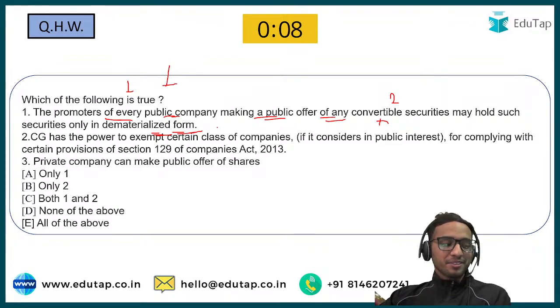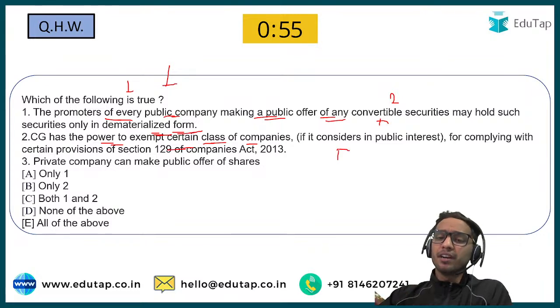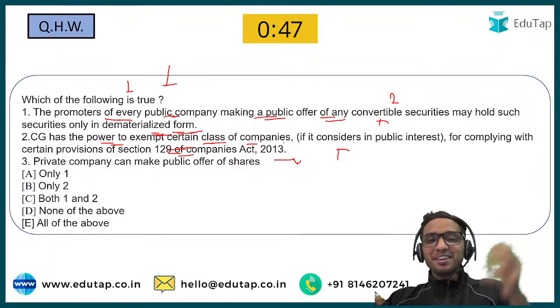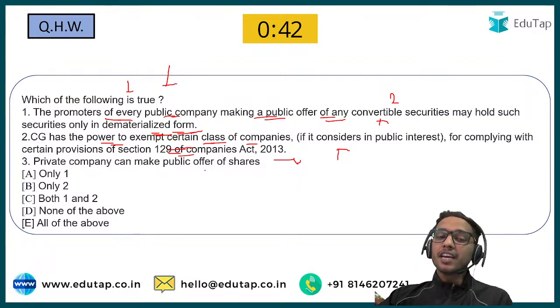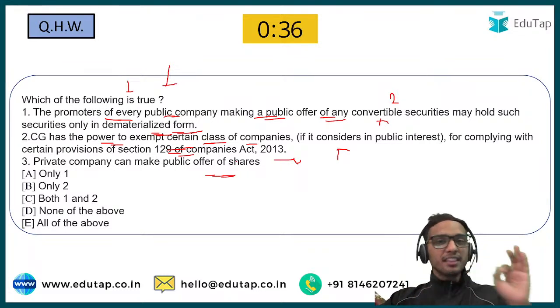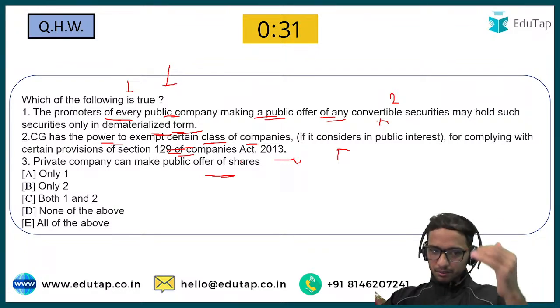I have started to get the answers, but I will not say who is right or not. The second statement is the central government has the power to exempt certain classes of companies, if considered in the public interest, from complying with certain provisions of section 129 of the Companies Act 2013. Again, very logical. Central government can prescribe anything, isn't it? Now, the third option says a private company can make a public offer of shares. I am not going to tell you which statements are correct. You have to give me the answer in the comment section, not in the chat section, after going through this question very diligently.